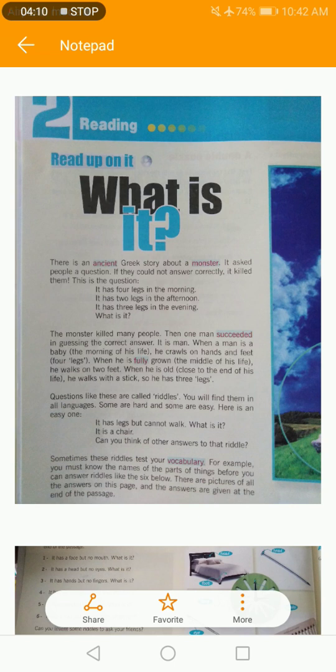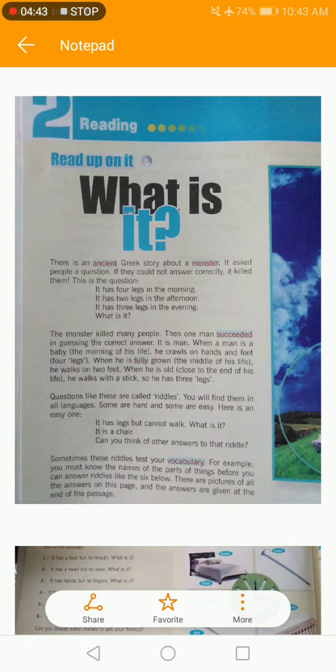So what is this? The main question is: what is it? The monster asked this question of different people. It has 4 legs in the morning, 2 legs in the afternoon, 3 legs in the evening. So what is it? If they couldn't answer correctly, it killed them. So from this question, the monster killed many people.